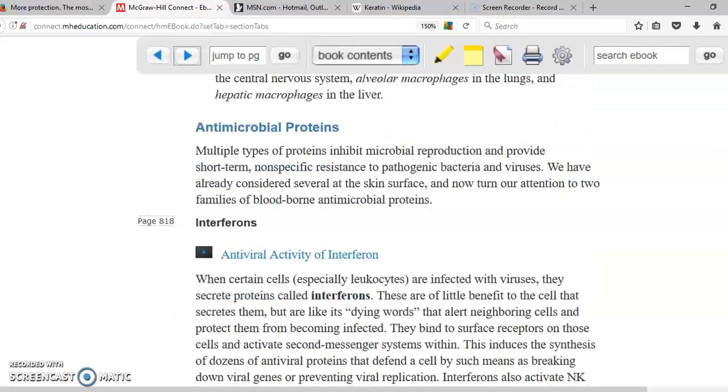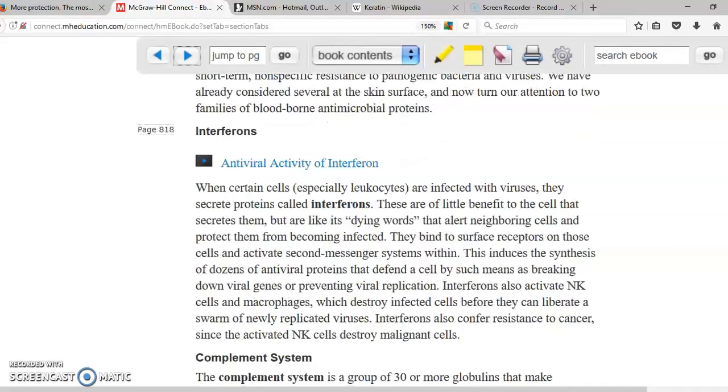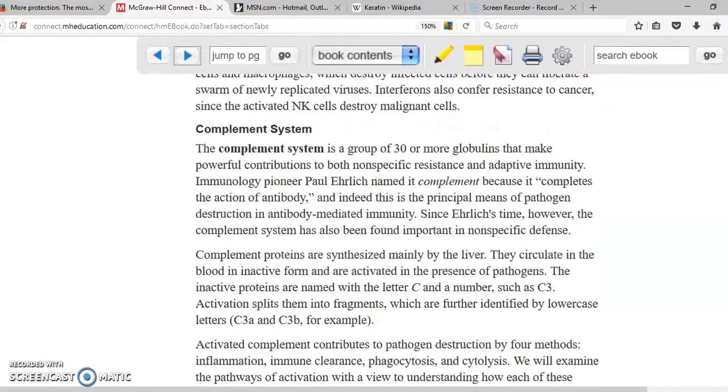So if we keep scrolling down, proteins are going to be interferons. Interferons are proteins produced by the cells when they are especially infected with viruses. They produce these interferons, and these interferons are displayed in the cell membrane. And this basically has two purposes. One of them is to flag the cell as being infected so it can be destroyed by a natural killer, for example. And another one is to inform the other cells that there is a viral infection.